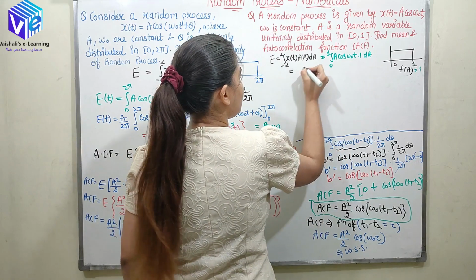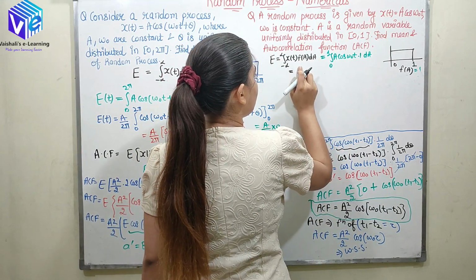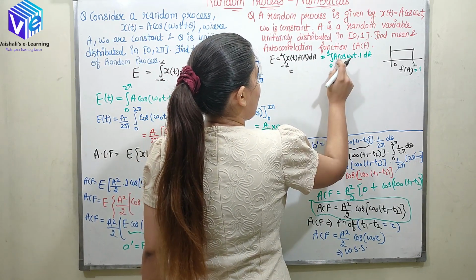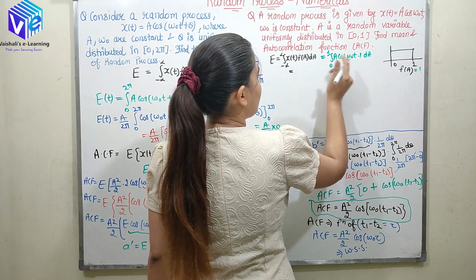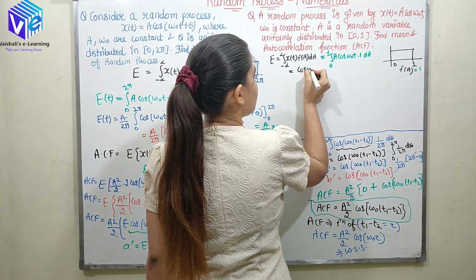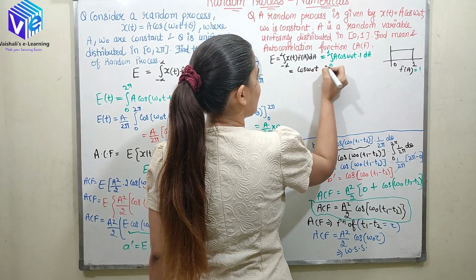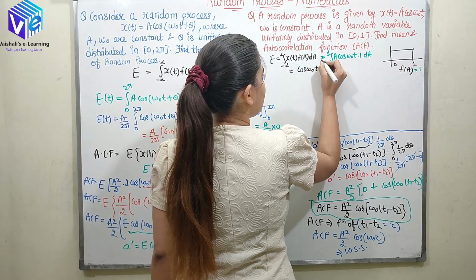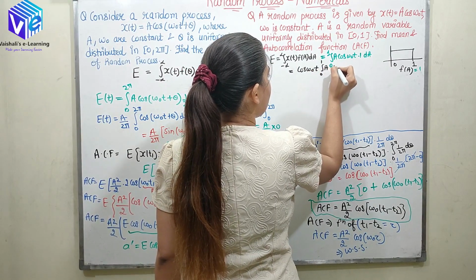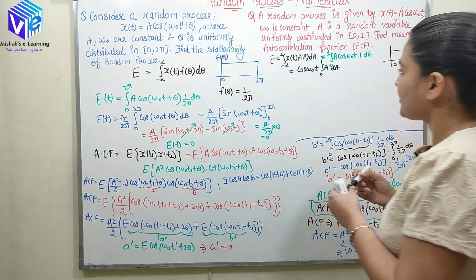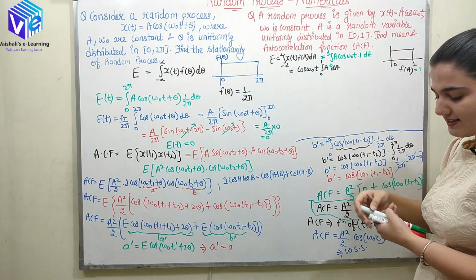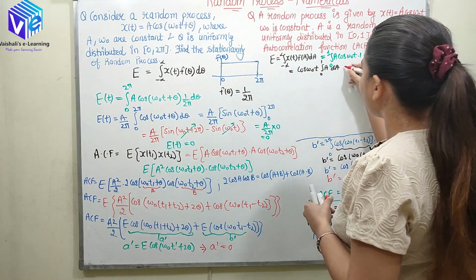It is really easy. So now I have to take the cos omega naught t outside. It's a constant, only A is changing. So cos omega naught t, integration from 0 to 1 of A dA. So integration of A dA, it's really easy. It can be found out easily.